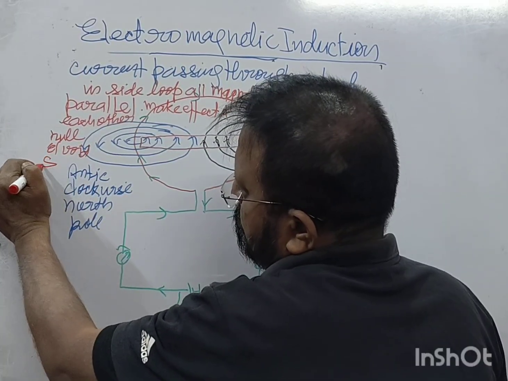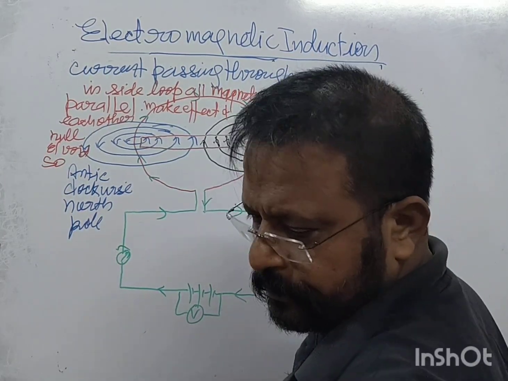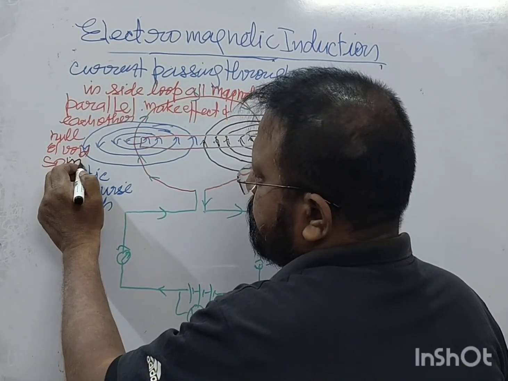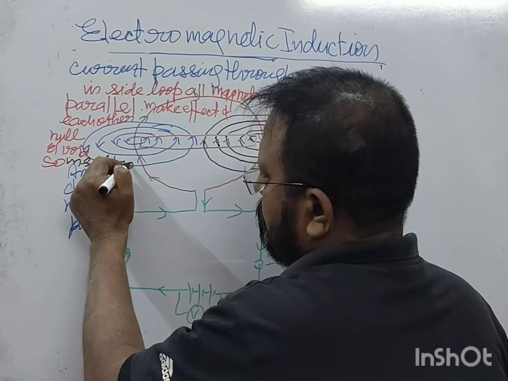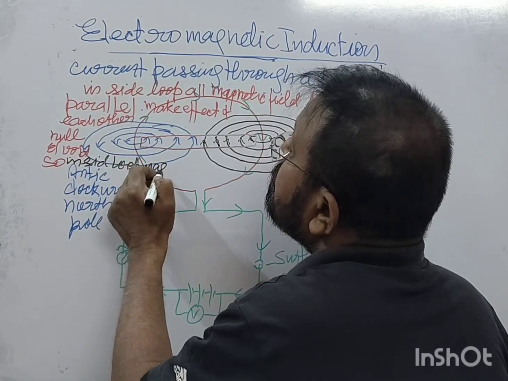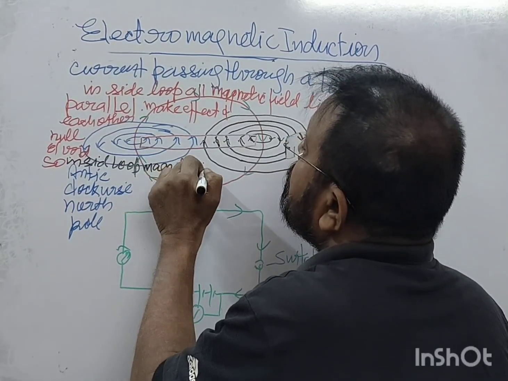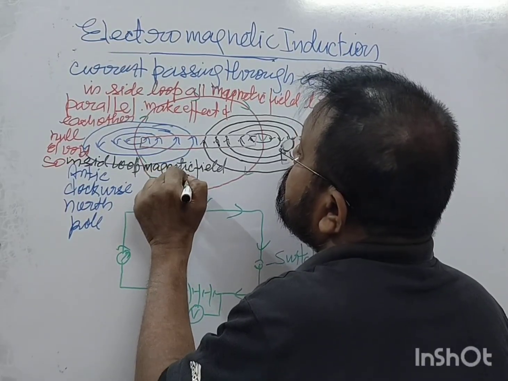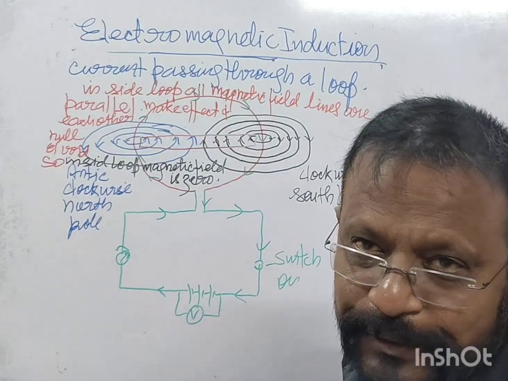So inside loop magnetic field is zero. Do you get it?